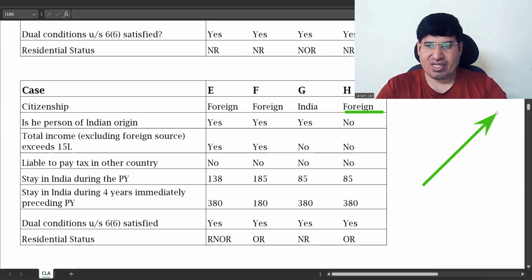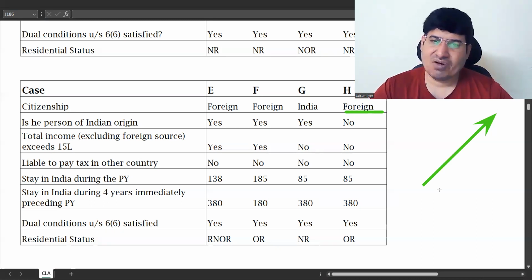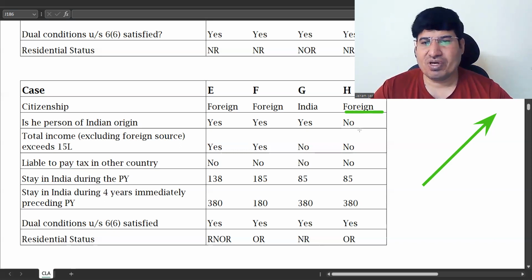So if he is a foreign citizen, exception A anyway is not applicable. And exception B is for a person who is coming into India, where Indian origin is also okay: an Indian citizen or person of Indian origin. So he is neither. None of the exceptions A and B are going to be applicable to him.